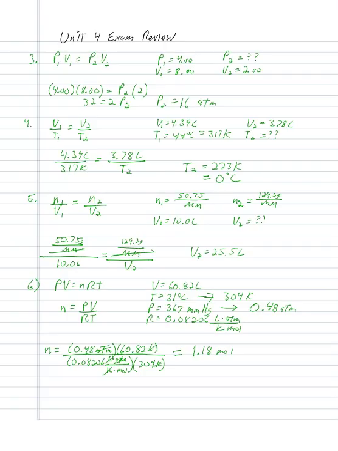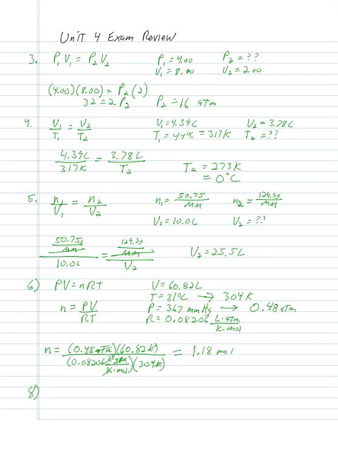Now let's see. Number 8. Let's see if I can get this one. I should be able to get this one on this last line here. So number 8 says density of ammonia gas in a 4.32 liter container at 837 torr and 45 degrees Celsius is blank grams per milliliter.